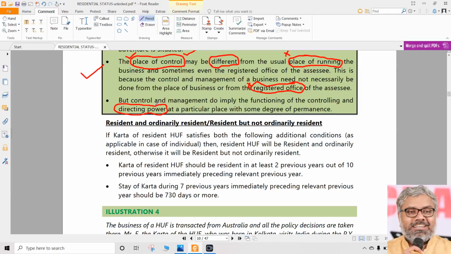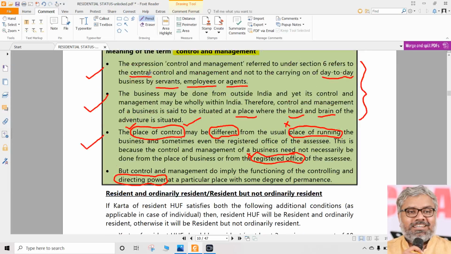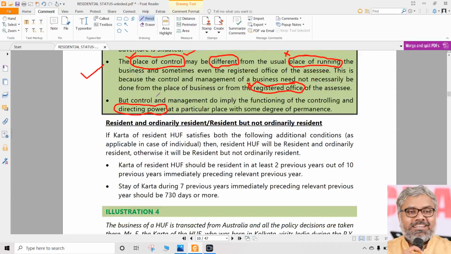Same way, you add one more word, what happens? Nothing happens. Ultimately, it is adding to the same concept of differentiating between operations, the day-to-day activities, and the central control and management. So what is control and management? It should have a directing power, controlling power with some degree of permanence.